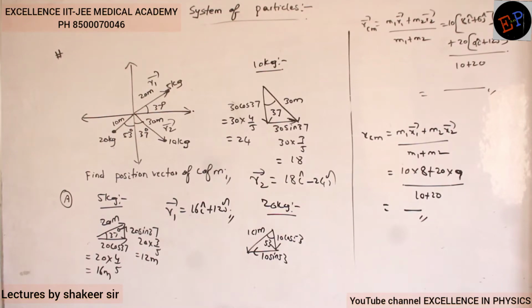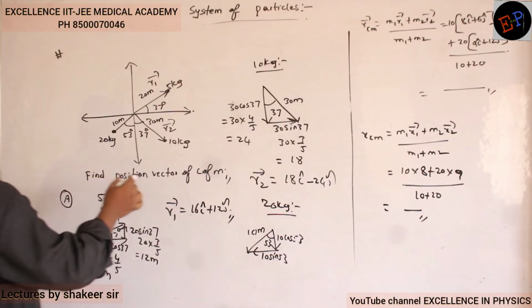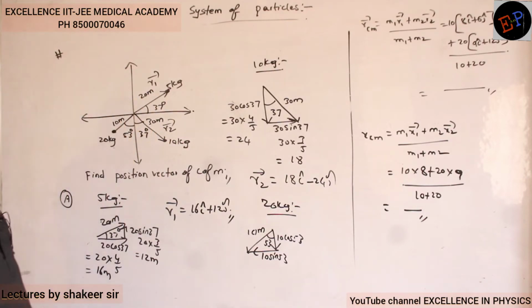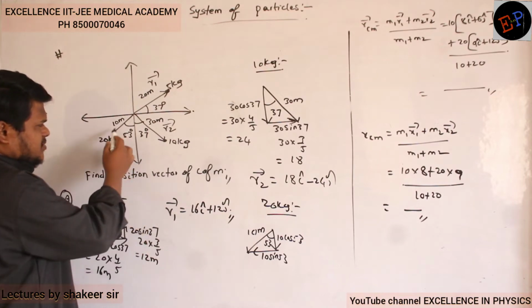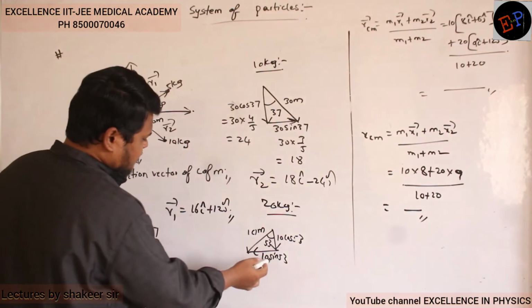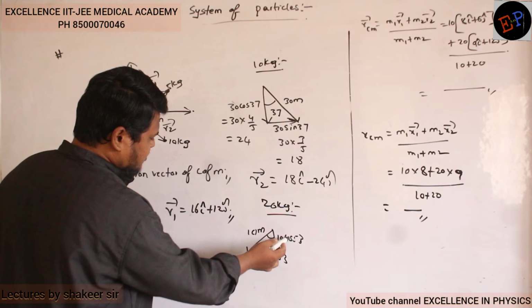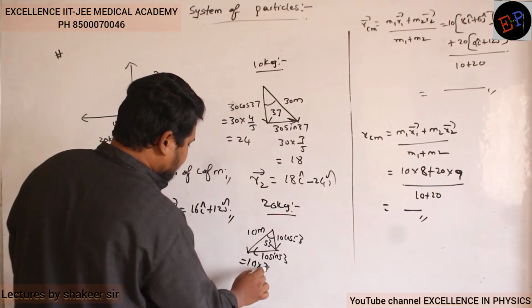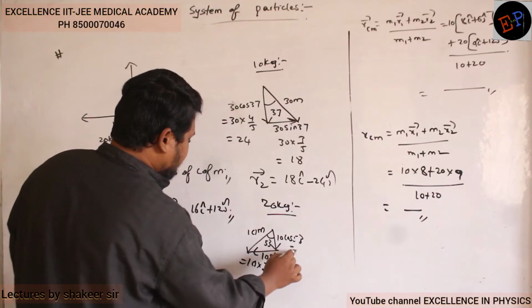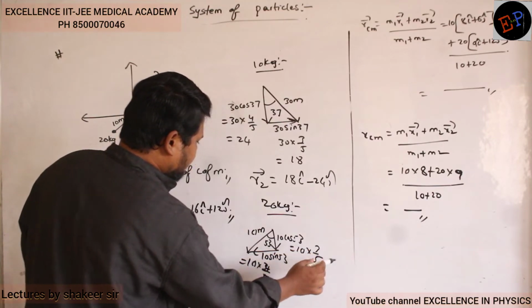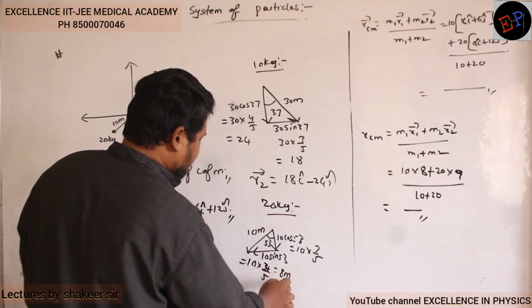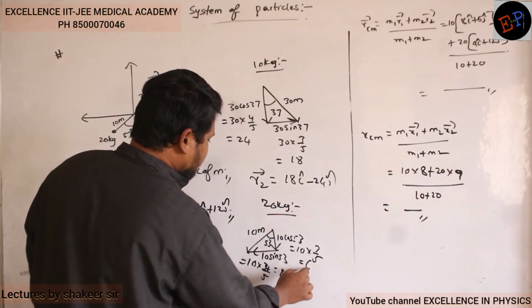Okay? So therefore, this is the given diagram, and we are splitting all the position vectors into respective components. Now if I take this 20 kg body, so 10 sin 53 and this is 10 cos 53 now. So sin 53 value is 4 by 5 and cos 53 value is 3 by 5. Now do this calculation. 5 2s are 8 meters. Clear now? This one is 6 meters.